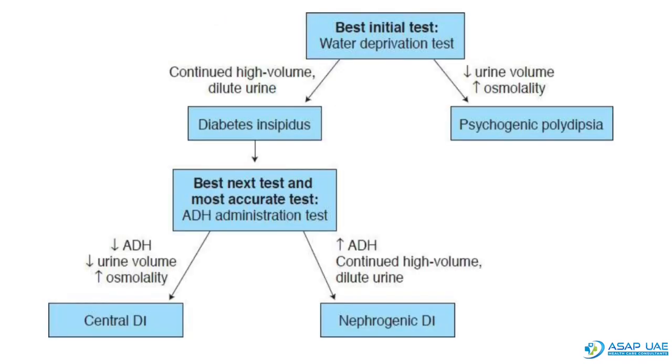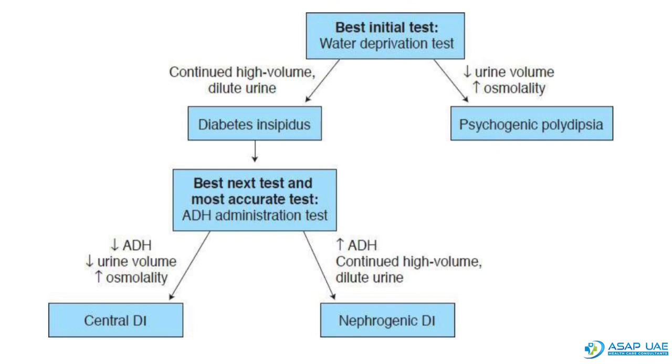Now, what is the best initial test we do in a patient who comes with polydipsia? It is a water deprivation test. It is done to distinguish between diabetes insipidus and psychogenic polydipsia. In psychogenic polydipsia, the patient voluntarily takes large amounts of water, resulting in dilute urine. So in this test, when we deprive the patient of water for a certain amount of time, the normal physiology comes into action in the psychogenic polydipsic patient. Means their urine volume decreases and urine osmolality increases.